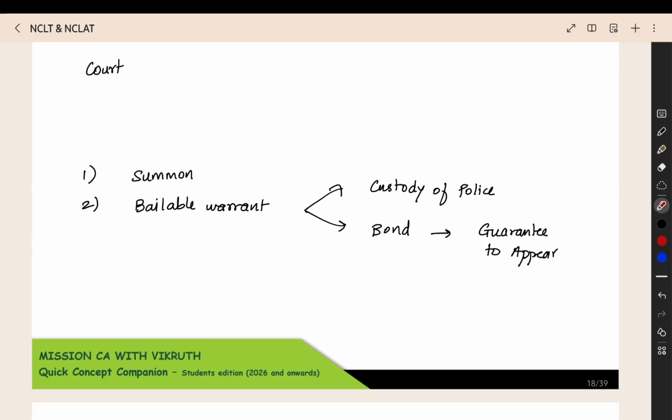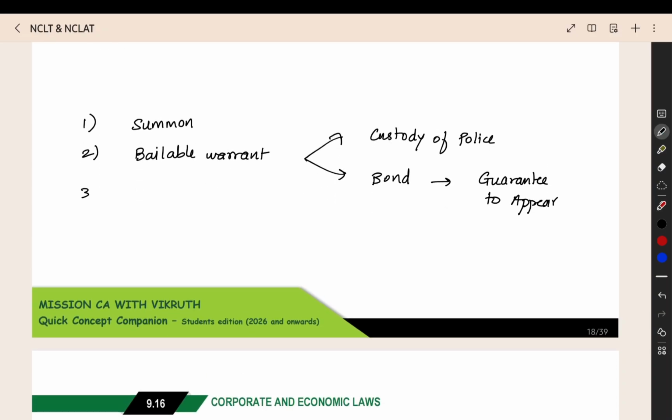The police will come to fetch you, but if you sign a bond that I am giving a guarantee that I will appear in the next hearing mandatorily, then they will leave you. You have to appear in the next hearing. Then if you do not appear even then, they will give the non-bailable warrant.